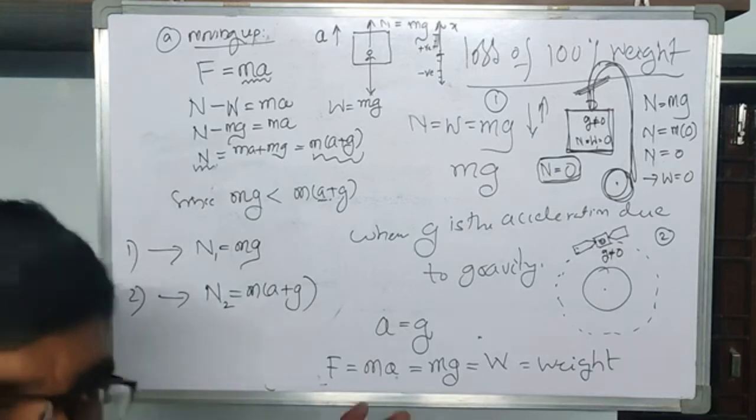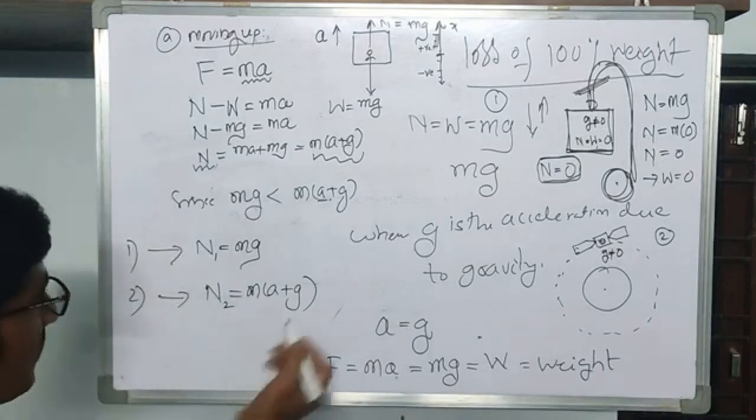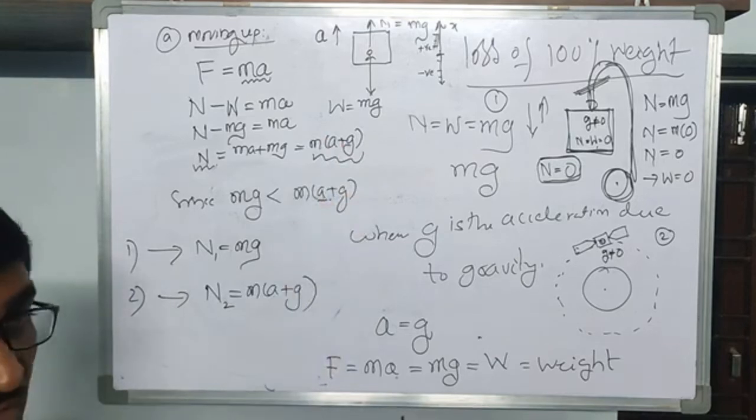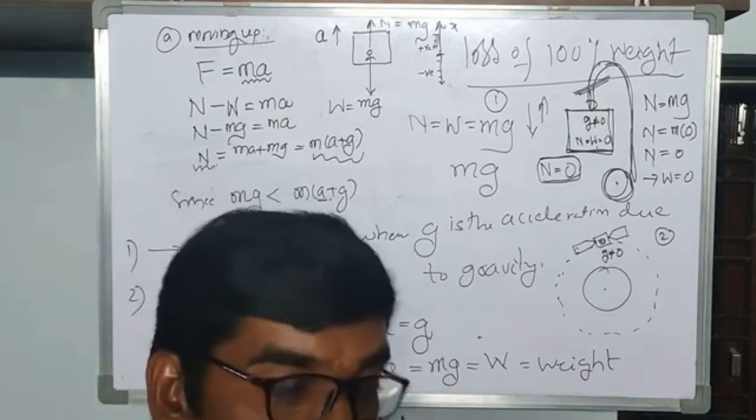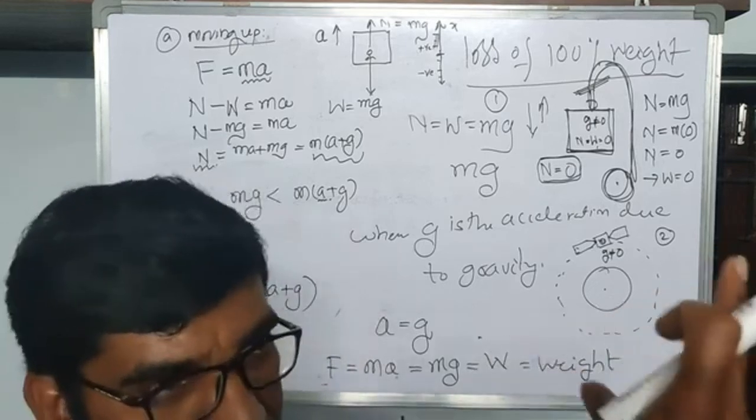Momentarily, he feels that he is weighing so high. So what is happening here? The weight that appears to that person is going to increase as the lift goes up.